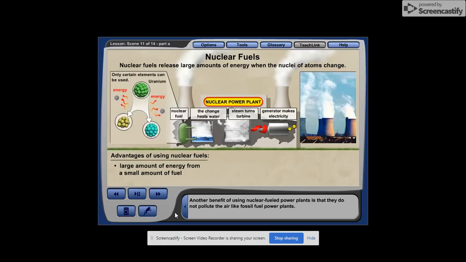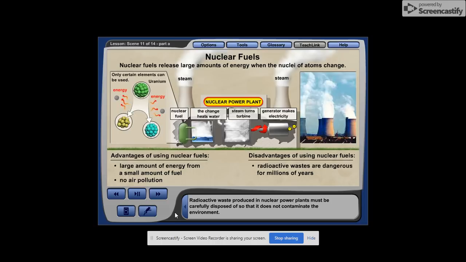Another benefit of using nuclear-fueled power plants is that they do not pollute the air like fossil fuel power plants. There are wastes from nuclear reactions, however, that are potentially harmful. Radioactive waste produced in nuclear power plants must be carefully disposed of so that it does not contaminate the environment. Dangerous high-energy radiation can be released for millions of years from some types of radioactive waste. The limited supply of nuclear fuels is also a drawback.